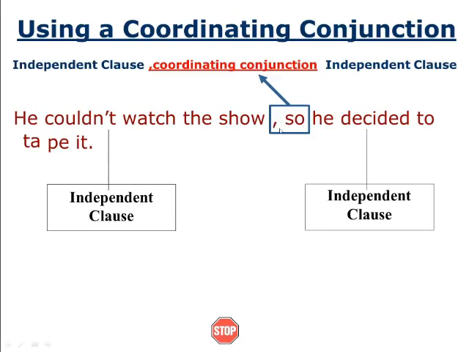After the comma, if you read the sentence alone, "so he decided to tape it", we will have some confusion. If you read it as "he could not watch the show, he decided to tape it", we don't have any confusion. But if you add the word "so" just before the second sentence, we will have some confusion in the meaning.